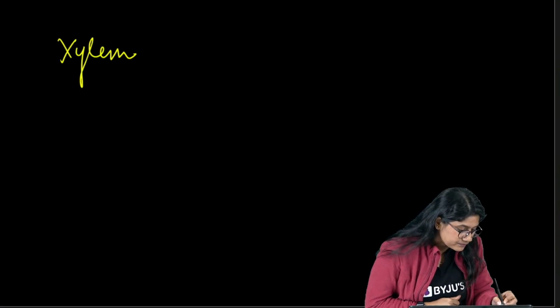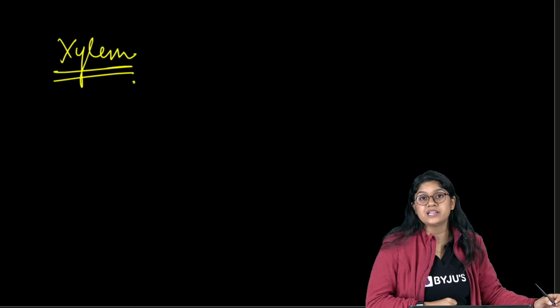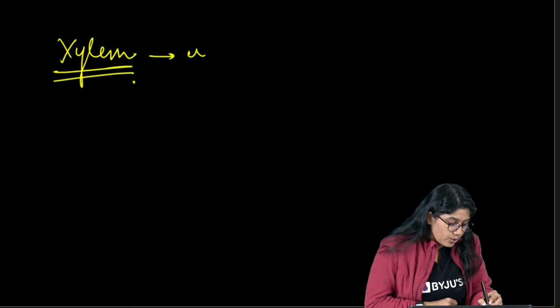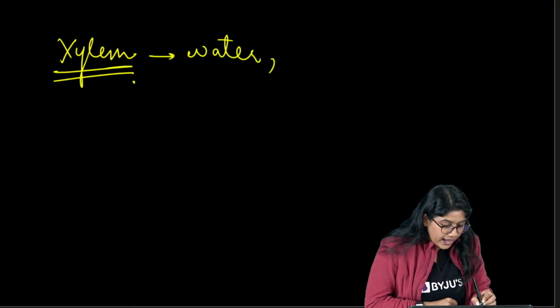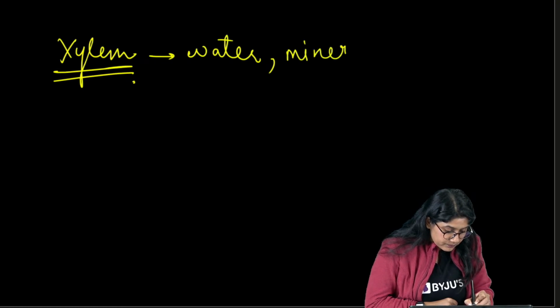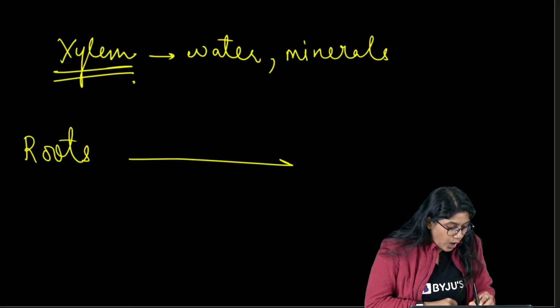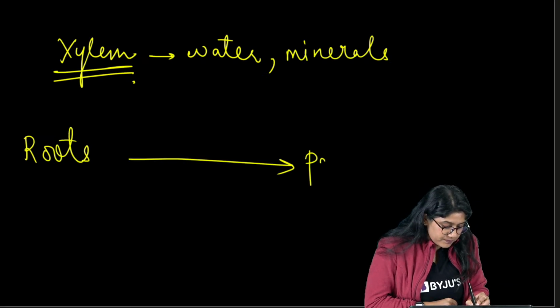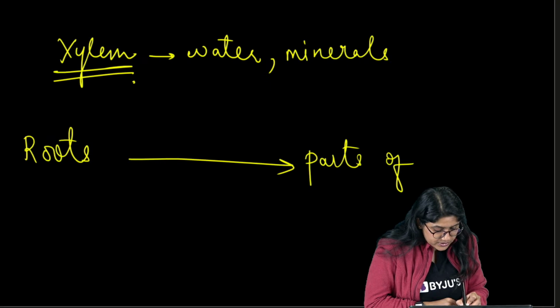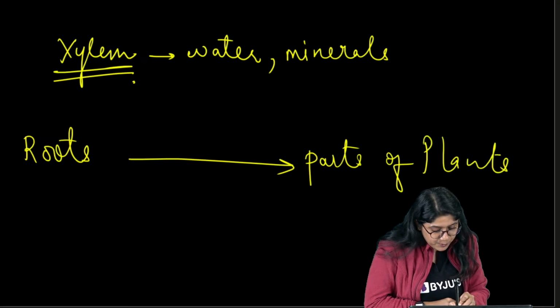Xylem. So xylem, right, helps in the conduction of water and minerals from roots to the different parts of plants. Basically, it is delivering water and minerals.